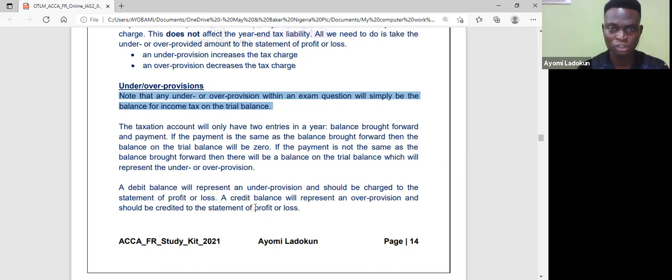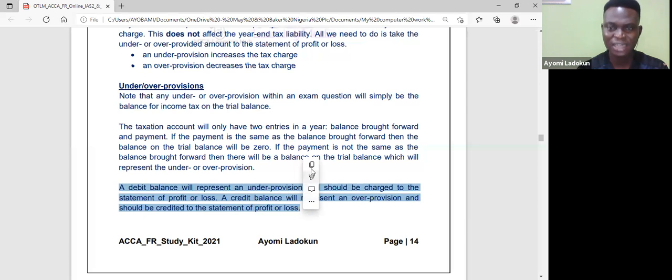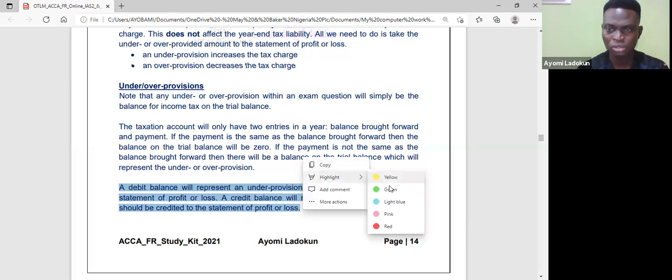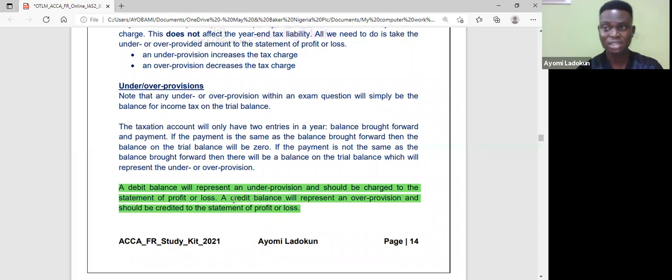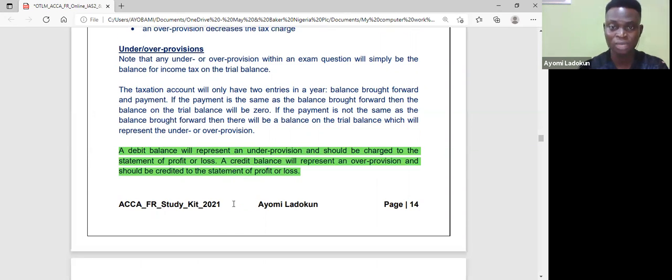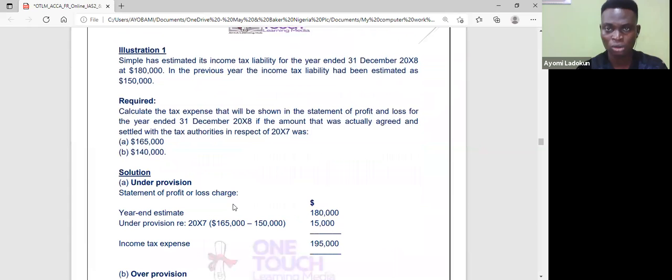So what I've just explained to you, you can find it here. Please take note that when the trial balance shows it on the debit side, that means I've under provided. If it's on the credit side, that means I've over provided, and I will credit my statement of profit or loss. So let's look at illustration 1 to demonstrate our understanding of what I've tried to explain.